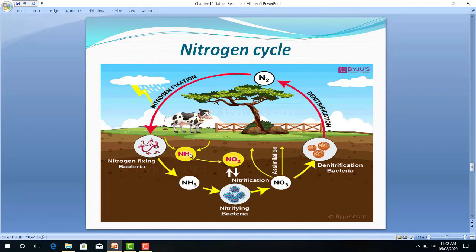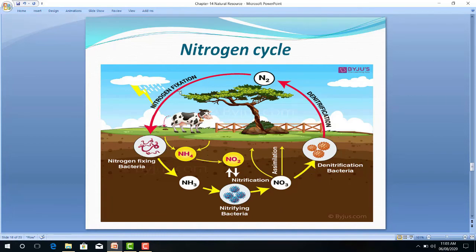During the rainy season, when there is too much lightning, it converts this nitrogen into the oxides of nitrogen, that means NO2, and this NO2, nitrite, once again will be converted into nitrate, and then combining with oxygen forms nitrate at high temperature and pressure, and that process is known as nitrification.